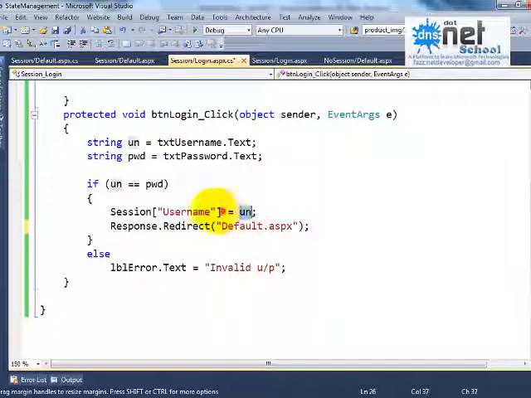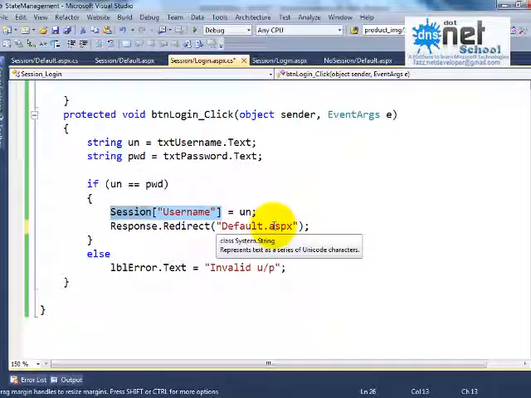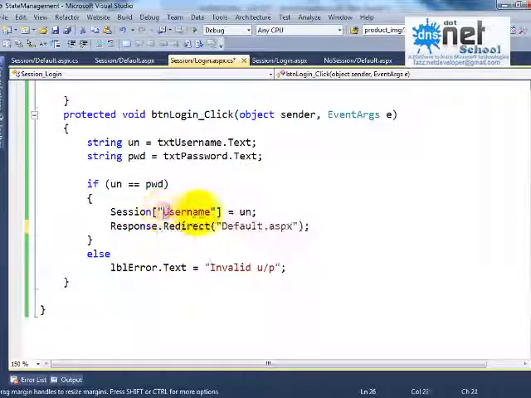Now I can use this session in any page throughout my web application. In any page, as long as the web application is running and that client's session id is active, I can use this value, whatever is there in this key.